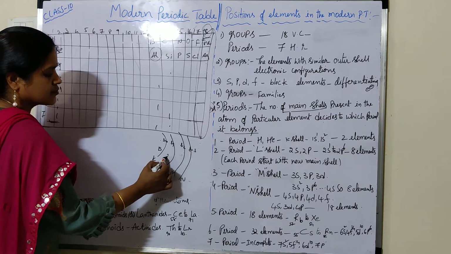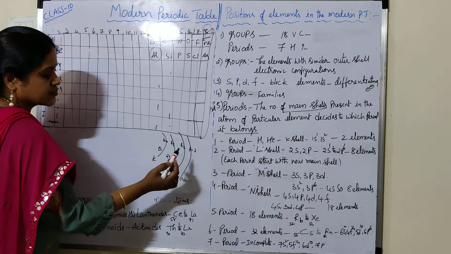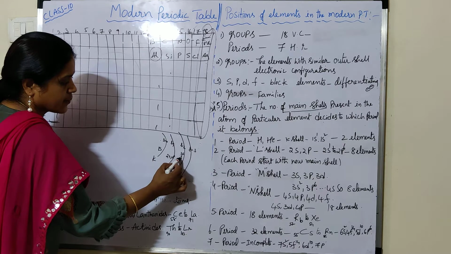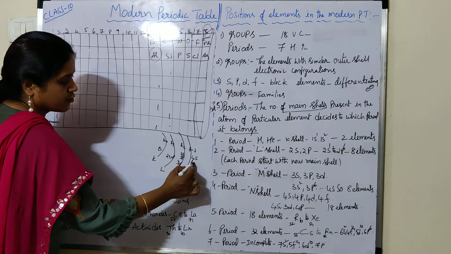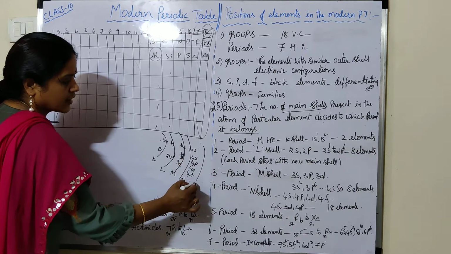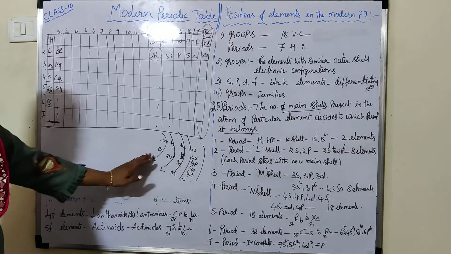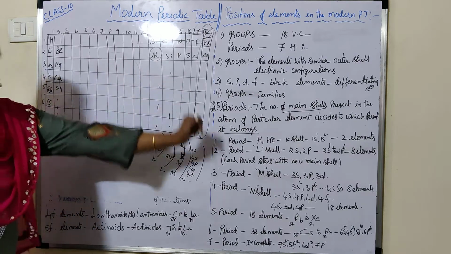The L shell has the subshells 2s and 2p. And M has 3 subshells: 3s, 3p and 3d. N has 4 subshells: 4s, 4p, 4d and 4f. Like that, and so on. Based on this, the elements are arranged in the periods.